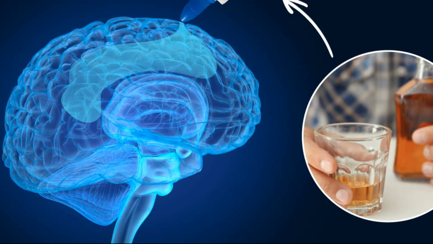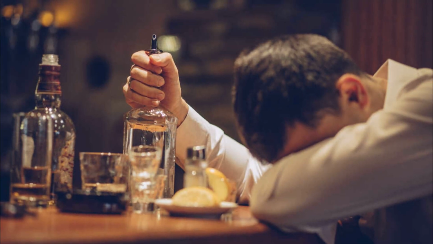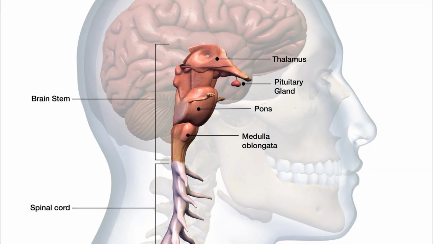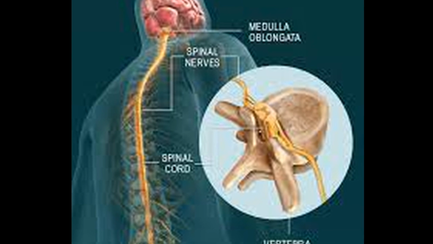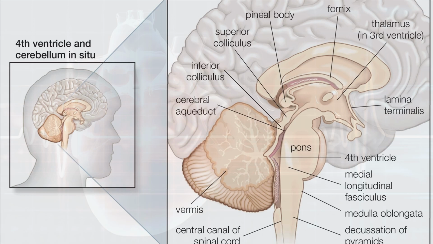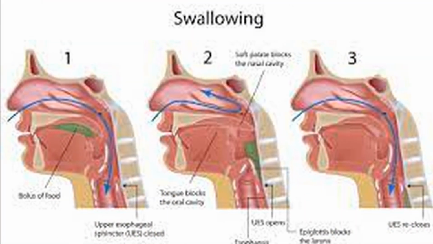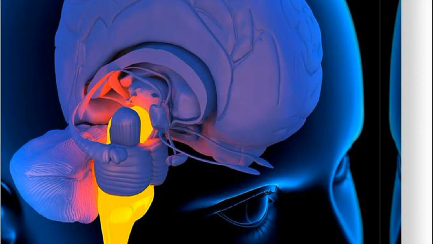Cerebellum gets affected by alcohol. That is why an alcoholic is unable to coordinate his muscular movements properly. Medulla oblongata is the lowest part of the brain and continues down to the spinal cord. Its function is to control the activities of the internal organs. For example, beating of the heart, breathing, swallowing, digestion, sneezing, etc. Injury to the medulla may result in immediate death of a person.